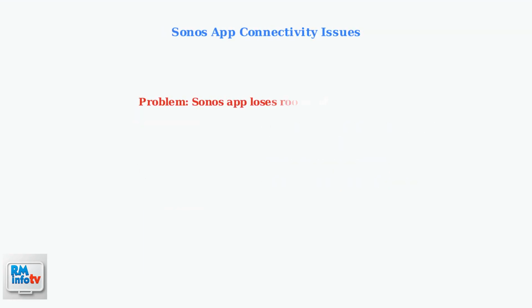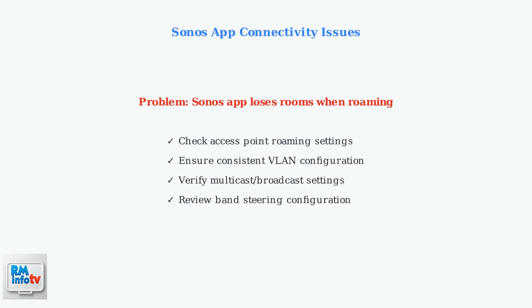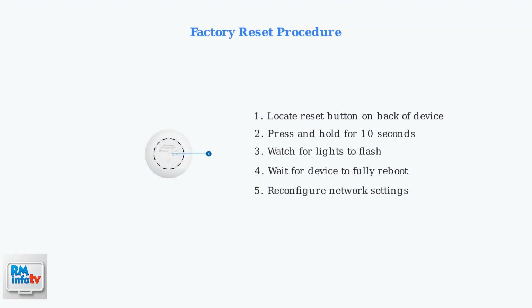Sonos users may experience issues where the app loses rooms when moving between access points. This typically relates to network roaming configuration and requires checking access point settings and VLAN consistency. When other troubleshooting methods fail, a factory reset can resolve persistent issues. Press and hold the reset button for about 10 seconds until the lights flash, then wait for the device to fully reboot before reconfiguring.